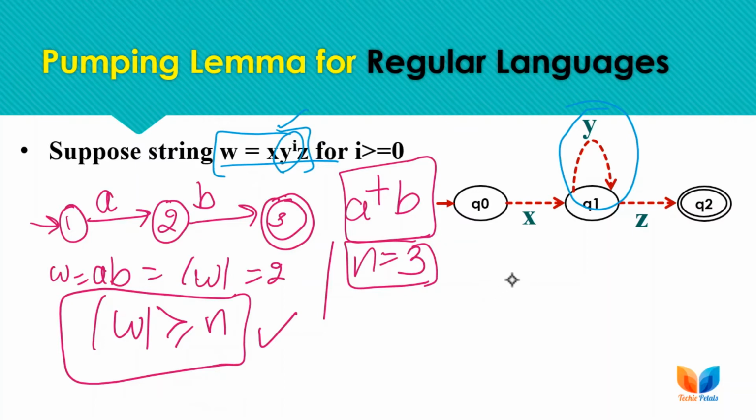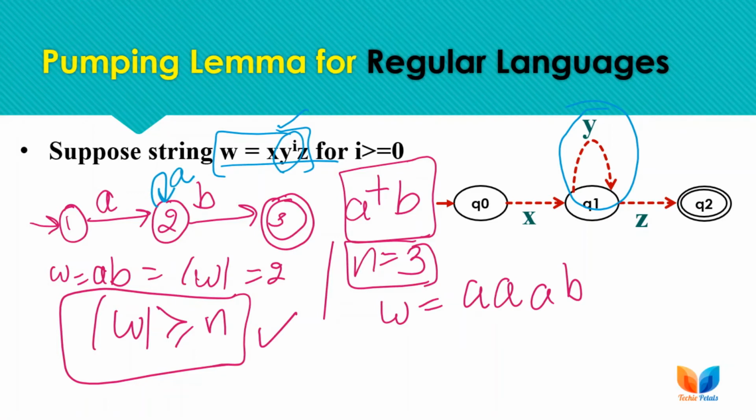So if we take another string here, suppose W as a, a, b, then after length 3 we need something to be iterated. Here we must have a loop to iterate further a's for acceptance.